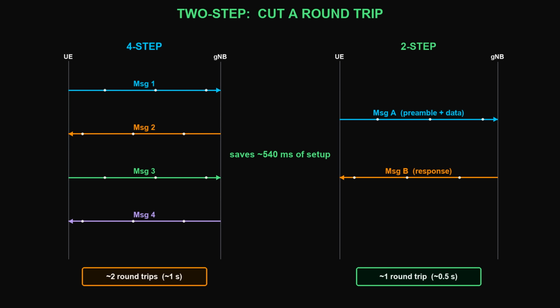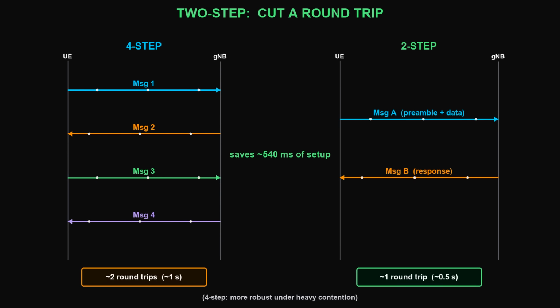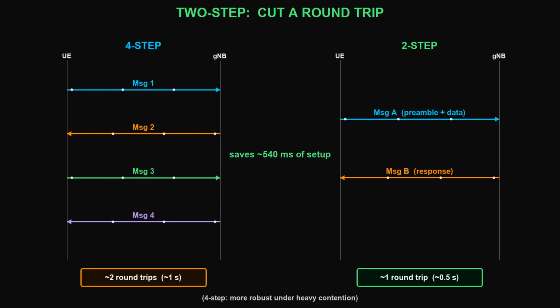When every round trip is this expensive, cutting one out is a big deal. 4-step still exists, and it's more robust under heavy contention. But for NTN, 2-step is often the smarter choice, because in space the round trips are what cost you.